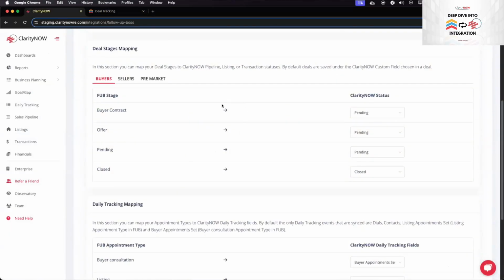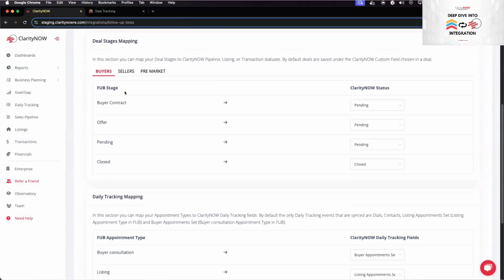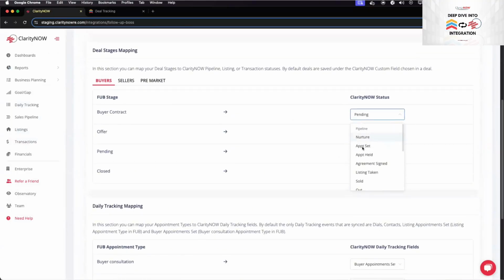Very cool. So then the next section here is deal stages. So this is the mapping of your synced deals. We have very specific statuses in Claritynow, right? So we have listings, transaction statuses, and pipeline statuses. In this section, what you're able to do is map these directly to ours. So say you have multiple sections in Fub that in our system actually kind of mean the same thing. You can map those. So as you see here, I have buyer contracts, offers, and pending, all under pending, and closed under closed.